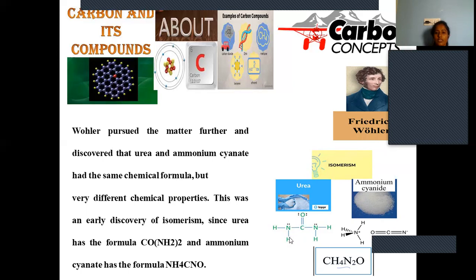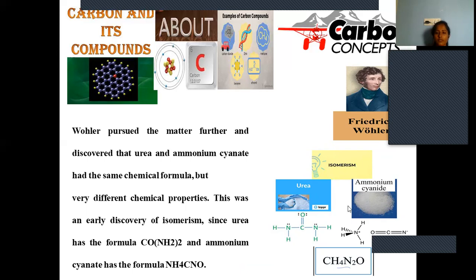Urea is composed of NH2, C double bond O, NH2. Ammonium cyanate is composed of NH4 plus, and C double bond O double bond N minus. So in both compounds, carbon is 1, hydrogens are 4, nitrogens are 2, oxygen is 1. The empirical formula remains the same, CH4N2O. Hence, we can say urea and ammonium cyanate. Here they gave the emphasis on this isomerism.